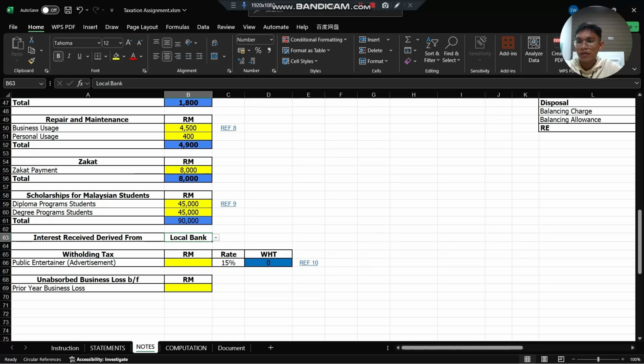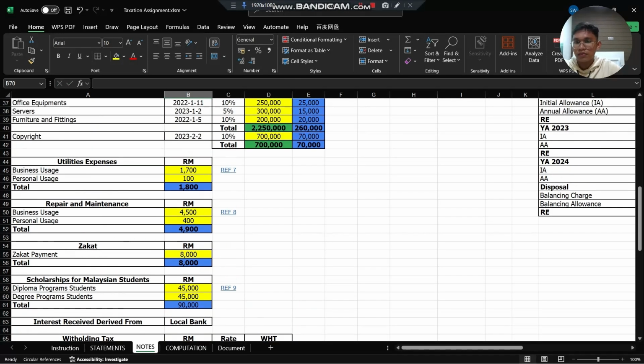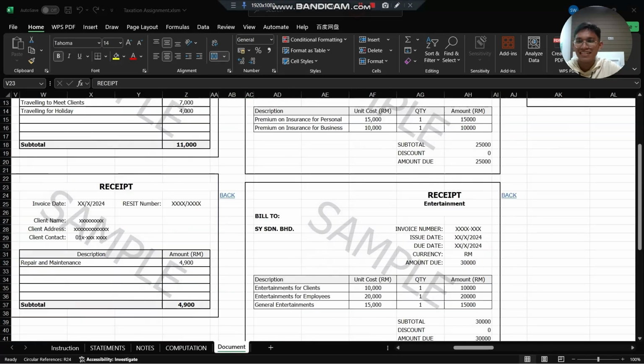Next is withholding tax. The public entertainer advertisement, the payment is 250,000. For the tax rate is 15% and the withholding tax is 212,500. Lastly, for the unabsorbed business loss brought forward, for the business loss, we assume that the loss is 15,000. So this is the example of reference repair and maintenance. This is the reference for repair and maintenance.